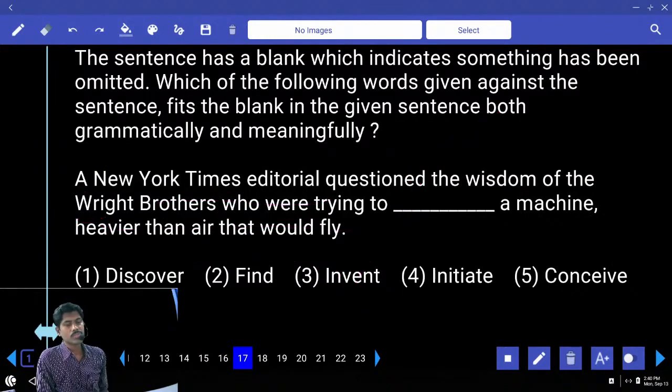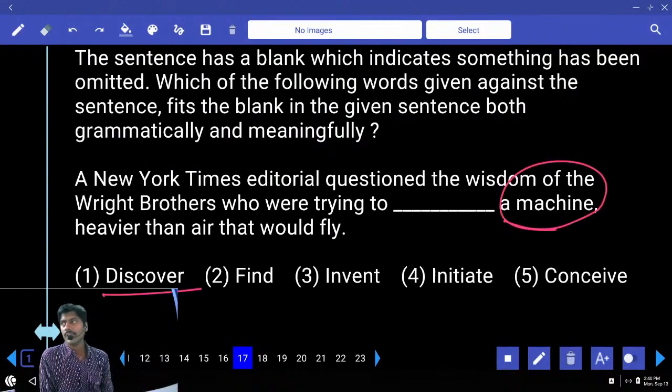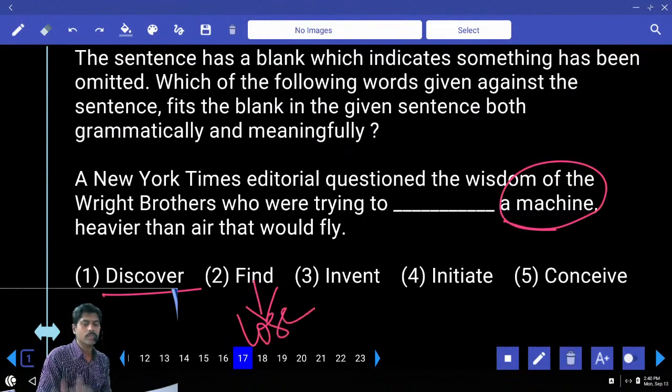A New York Times editorial questioned the wisdom of the Wright brothers. Who are the Wright brothers? Aeroplane. Who were trying to dash a machine heavier than the air that would fly. A mission. Discover a machine. Discover generally applies to places. Discover something which is already there. Find a machine. You can find something when you lose something. I have lost my phone and I have found it back. Invent, when you are creating something new, that is an object, it is invent.